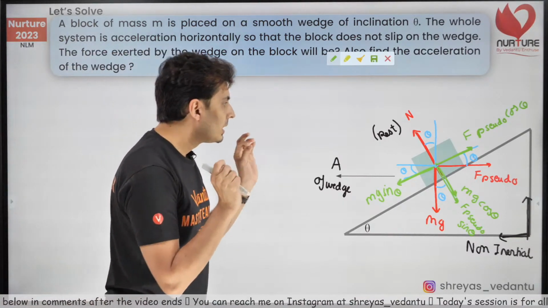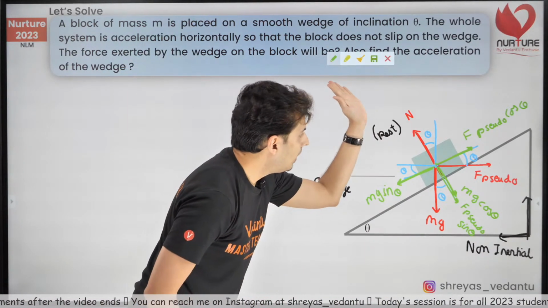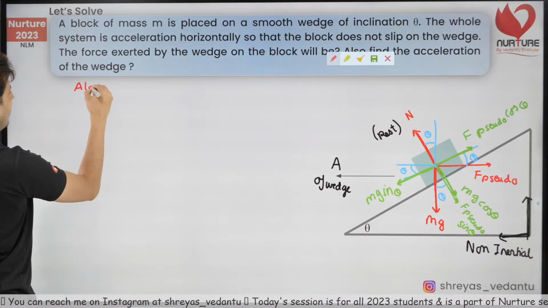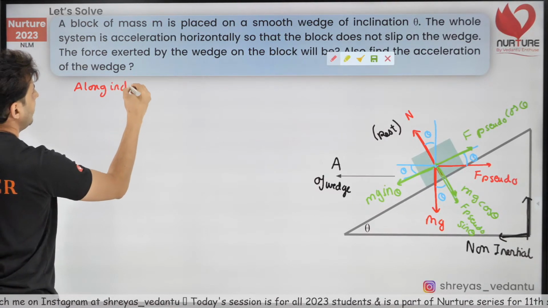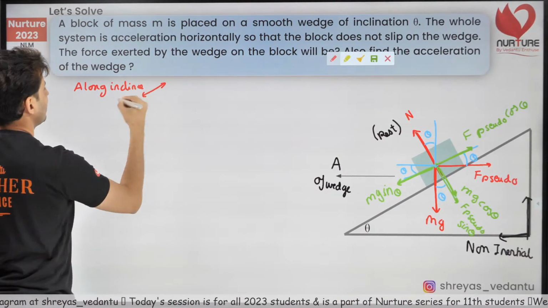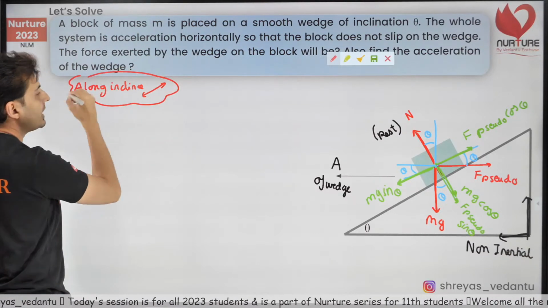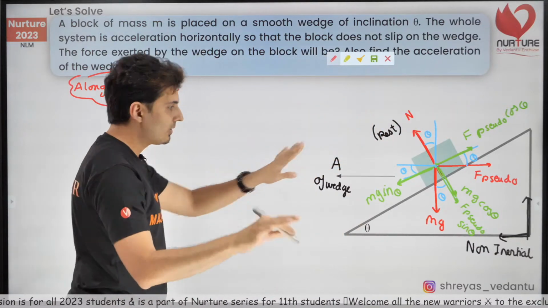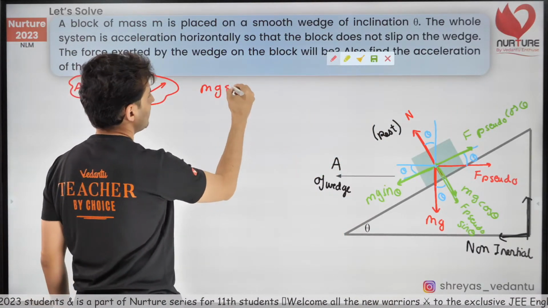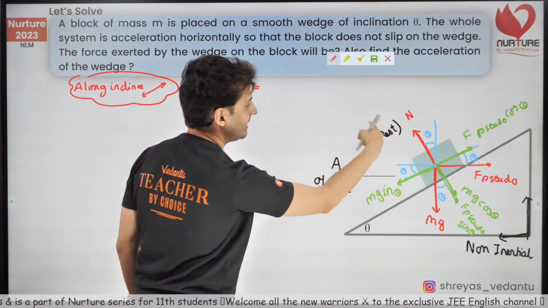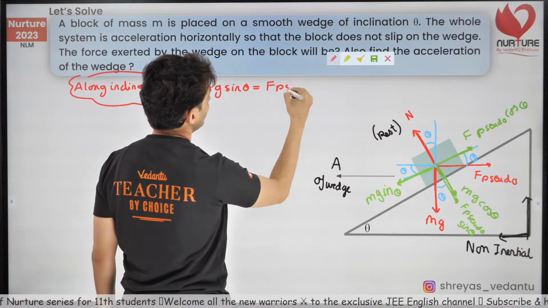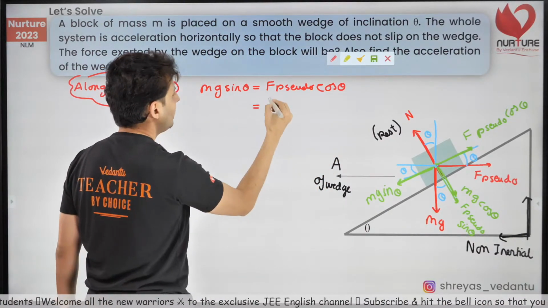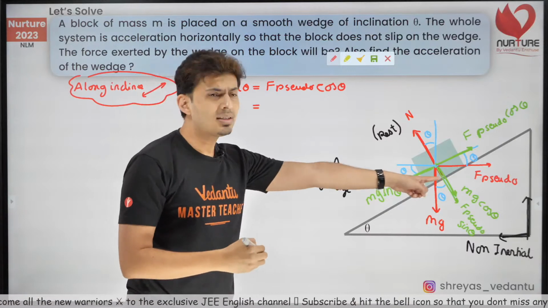Now, along the incline, let's see what equation can I write? Along the incline, when I say along the incline, I mean in this direction. What is the equation that I can write? This force should be balanced by that force, obviously. So mg sin theta will be balanced by the pseudo force, because it is at rest. Which component? The cos theta component. But wait a minute, I know the value of the pseudo force. What's the value of the pseudo force?